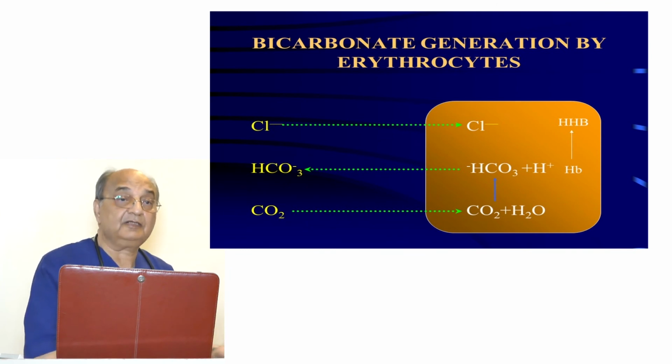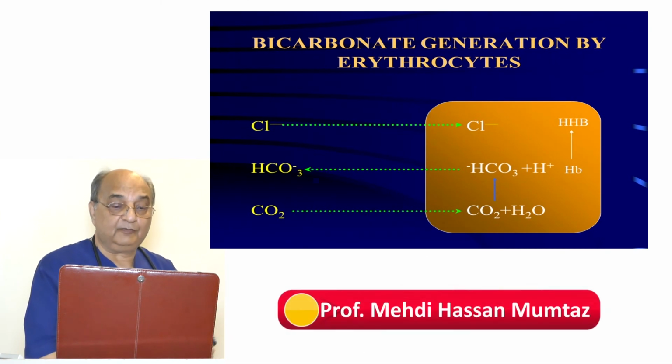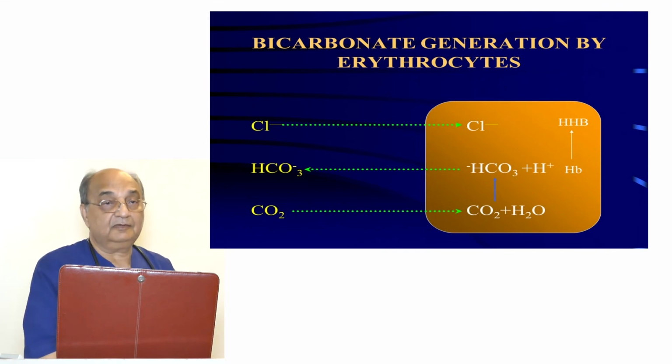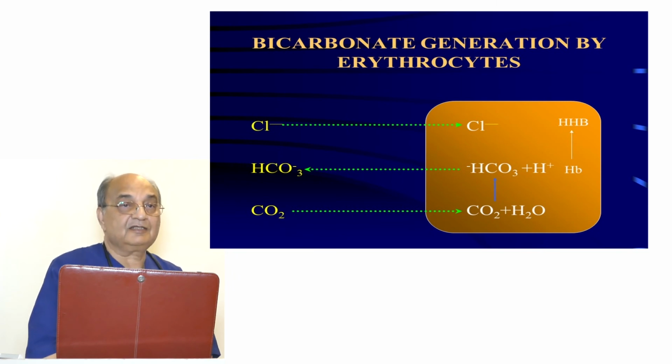Why is there less pressure in the RBC? Because there is no mitochondria. All the cells of the body have mitochondria except RBC. Why hasn't God put mitochondria there? If God had put mitochondria over there, it would have produced carbon dioxide. So then there would not be any pressure gradient between the plasma PCO2 and intra-erythrocyte PCO2. Then there would not be any carbon dioxide going into the cell. This whole process would have stopped. We would have died in the uterus. So this is a natural, physiological basis.